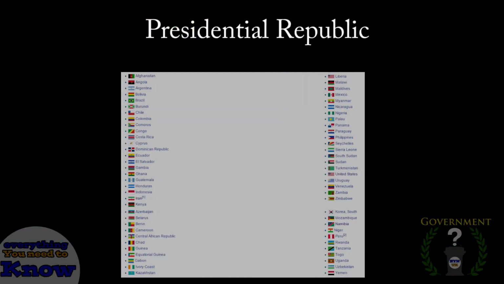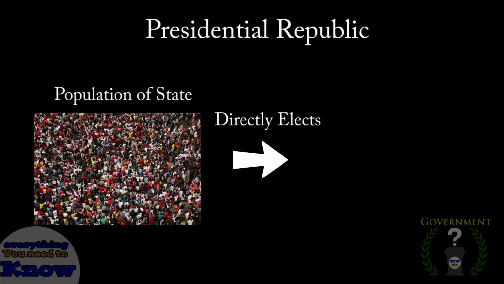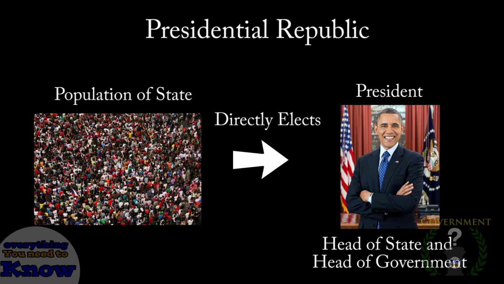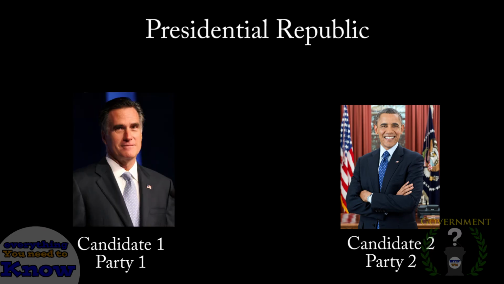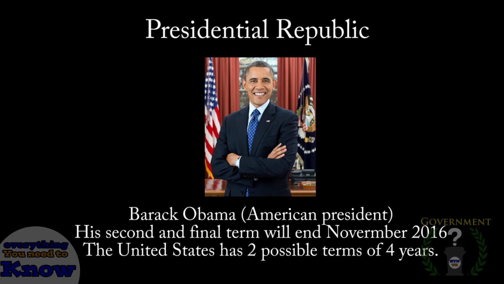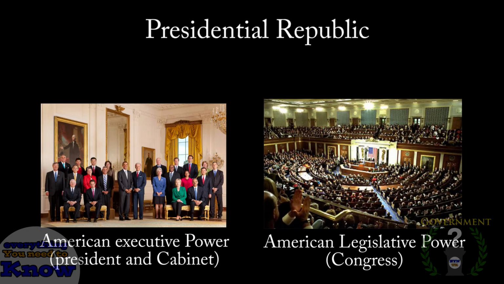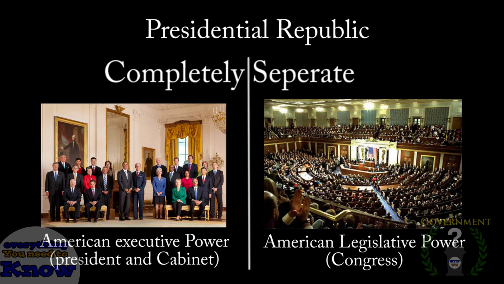In a presidential republic, the population of the country or state elects a president who is the head of state as well as the head of government. This is done through direct elections between several candidates from different parties. Usually the president has a fixed term limit in office to let other presidents take his place. The president only has executive power and usually has no impact on the legislative decisions of a country.